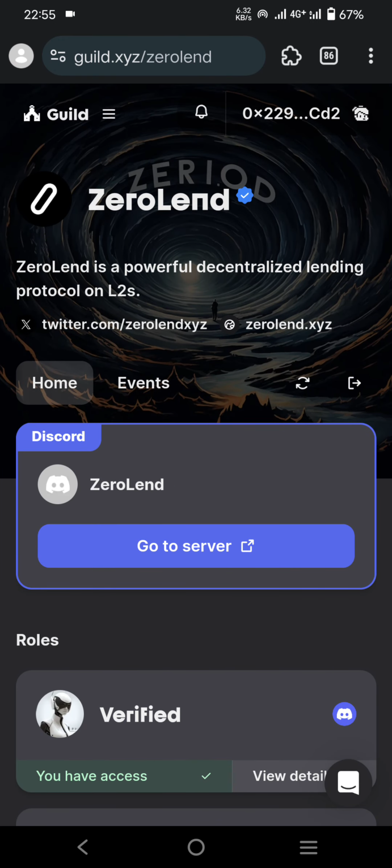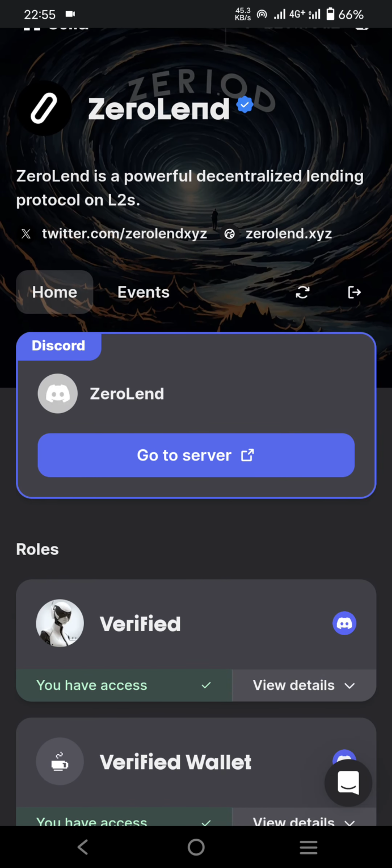To access the Discord verified role, you have to first complete verification in the ZeroLend guild tasks.